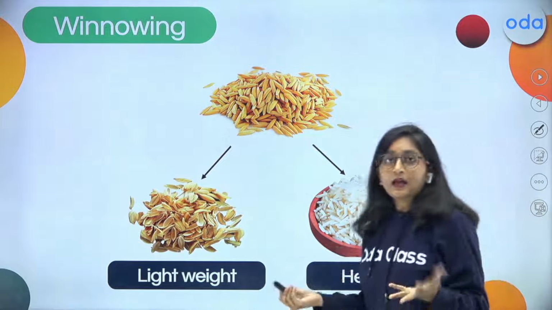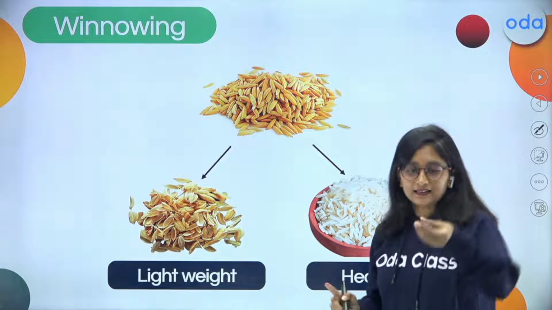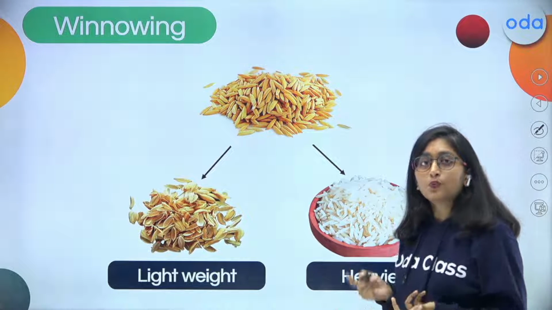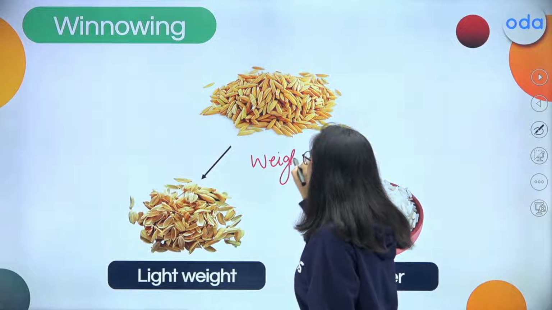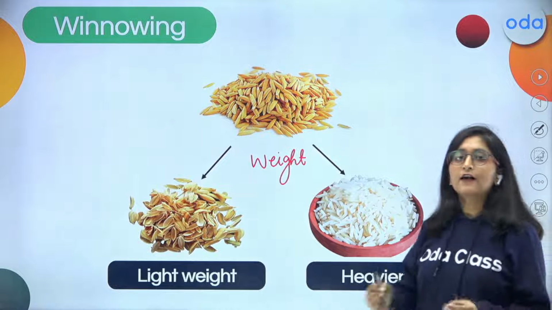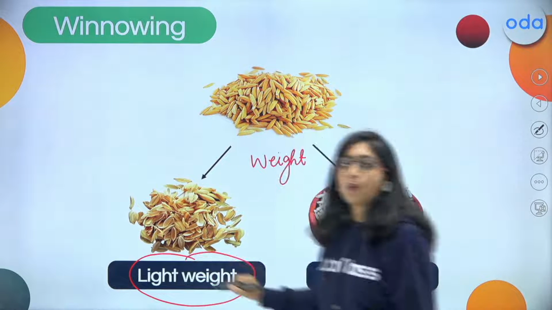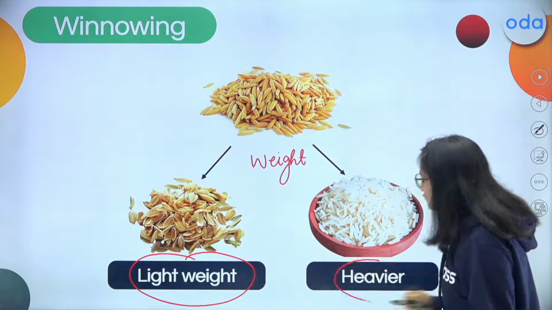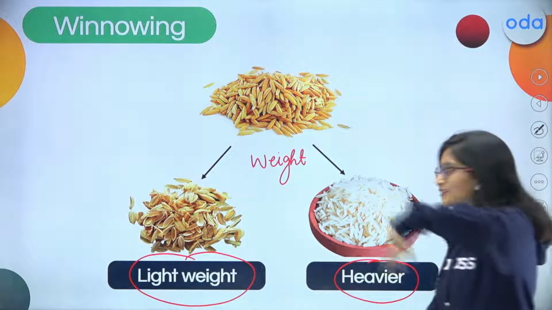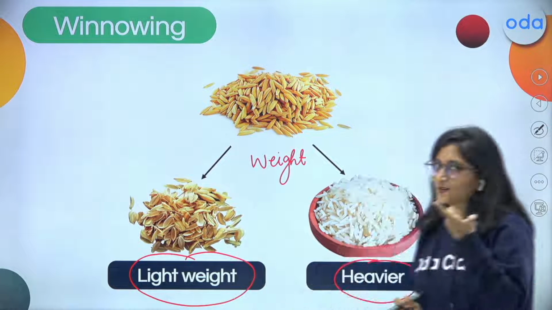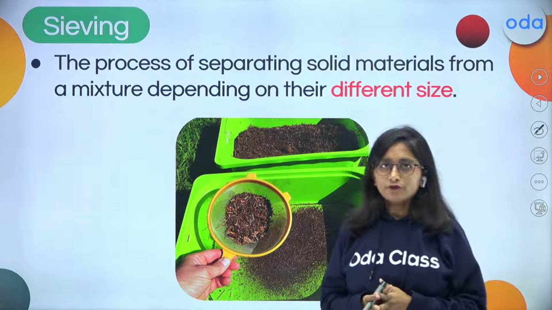So here you can see the one which I used in threshing was based on hardness, right? Now this is based on what? This is based on weight, right? So both processes can be applied in removing the husk from the grain. Here the husk is of lighter weight, whereas the rice is of heavier weight. So the heavier weight is going to settle down, whereas the wind is going to take away the lighter one, that is going to be the husk. So winnowing is one of the most suitable examples we can offer.